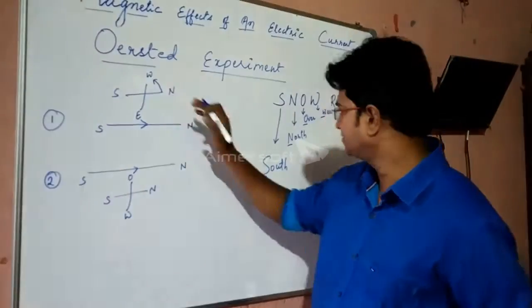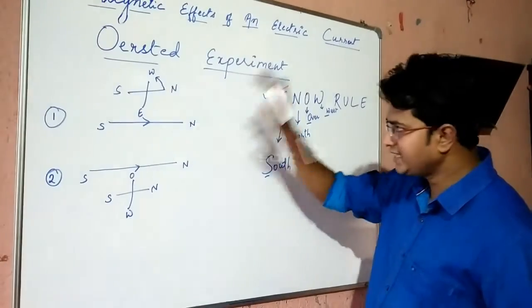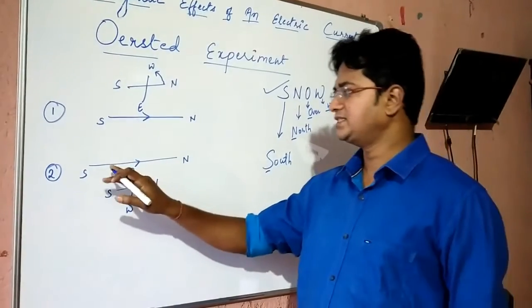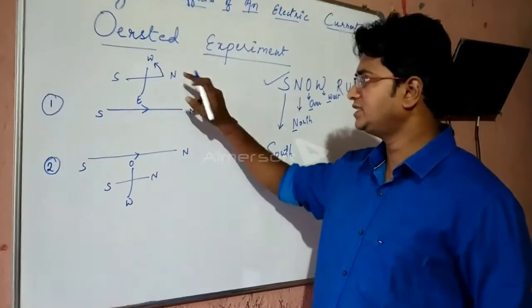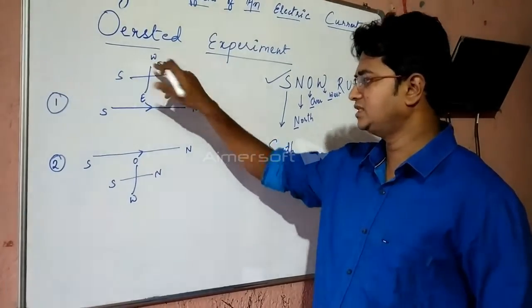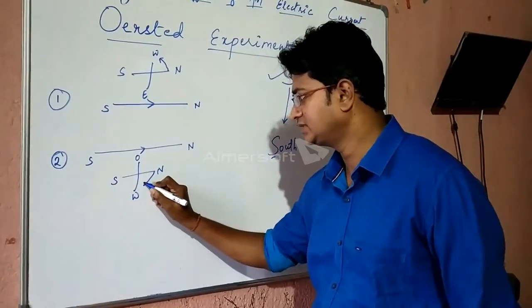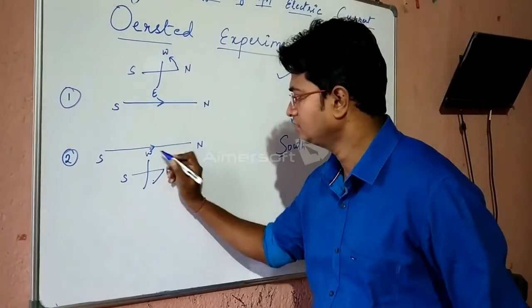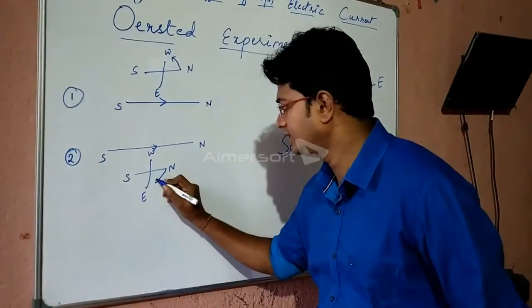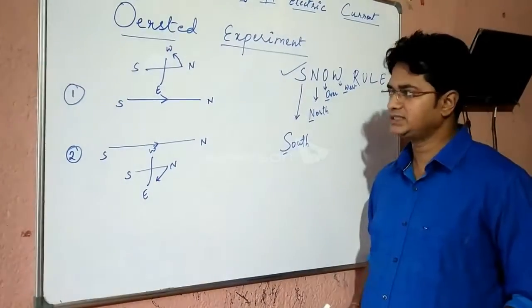So see, when the current is passing from south to north, the north pole of the magnetic needle gets deflected towards west. How can you remember this? By using this word snow. Same thing. Now if the current is passing from south to north and the magnetic needle is kept just below it, so instead of north pole deflecting towards west, it gets deflected towards east.